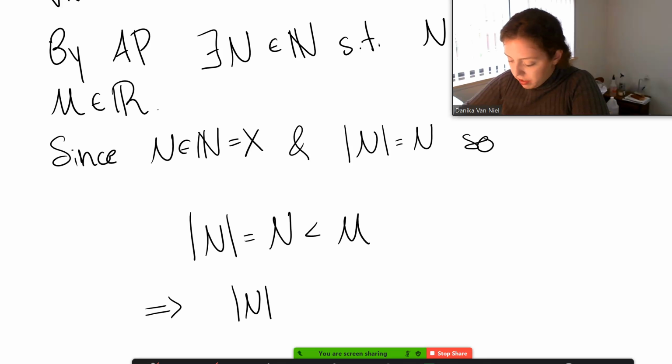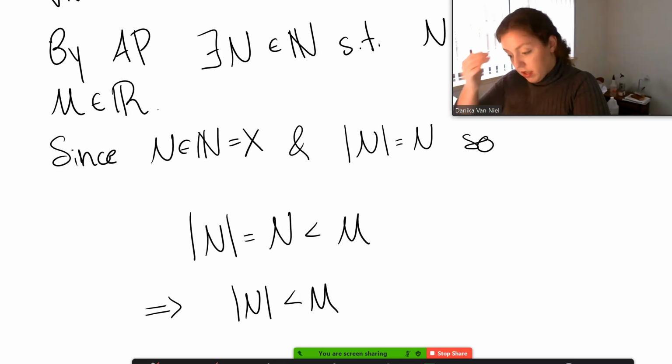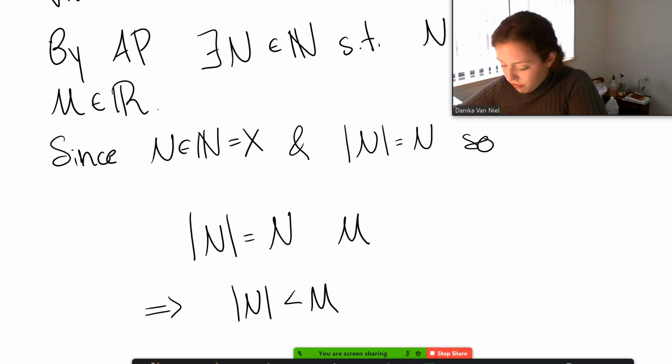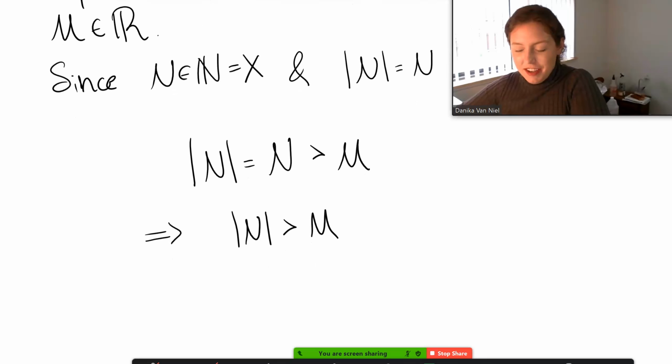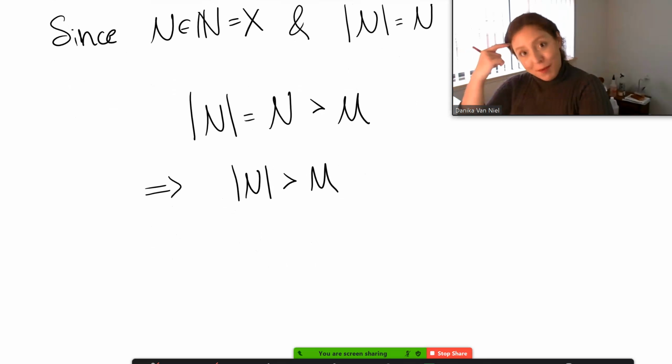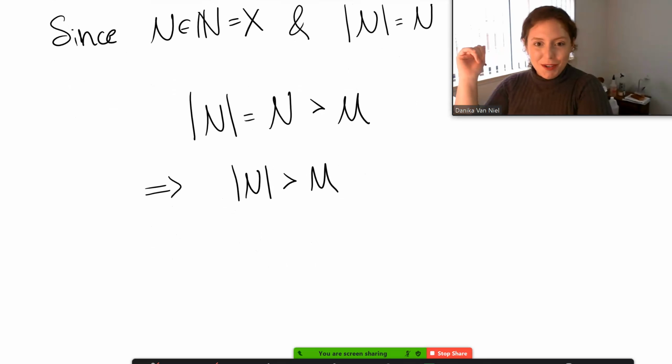You don't have to write this last step here, but it does sum everything up pretty nicely. Oh my gosh, I wrote it the wrong way. This is why you always have to be constantly rereading yourself. It's so easy, you know what you're talking about up here, but you don't always write the things that you're thinking about.